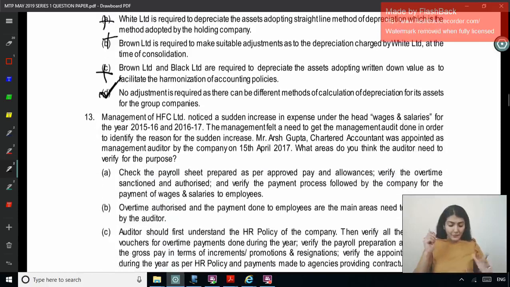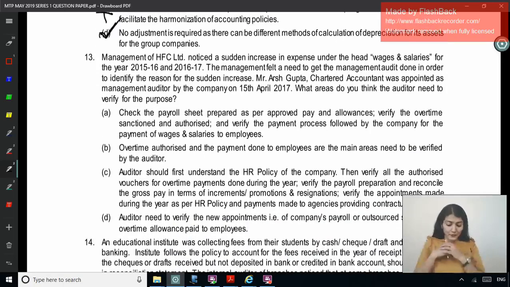Right, next one, question number 13. Management of HFC Limited noticed a sudden increase in the expense under the head wages and salaries for 15-16 and 16-17. The management felt a need to get a management audit done in order to identify the reason for the sudden increase. Arsh Gupta, CA, was appointed as management auditor by the company on 15th April. The full variety covered in one MCQ set. What areas do you think the auditor needs to examine and verify for the purpose? So increase in salary, wages, expenditure, management auditor appointed, what area should be looked into?